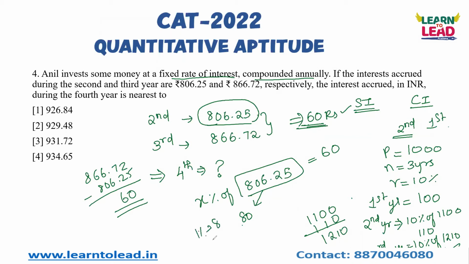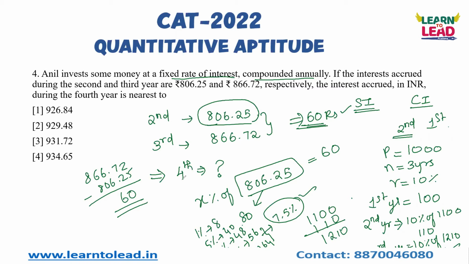If it is 5 percentage, it comes around 40. If it is 6 percentage, it is 48, 7 percentage, it is 56, and 8 percentage, it is 64. And 60 lies between 56 and 64. So I'll take 7.5 percentage as your answer. So the percentage of interest is 7.5 percentage.